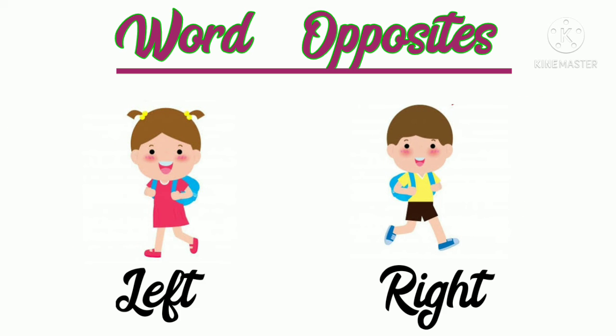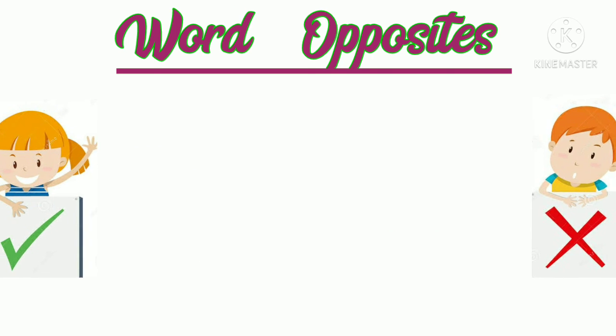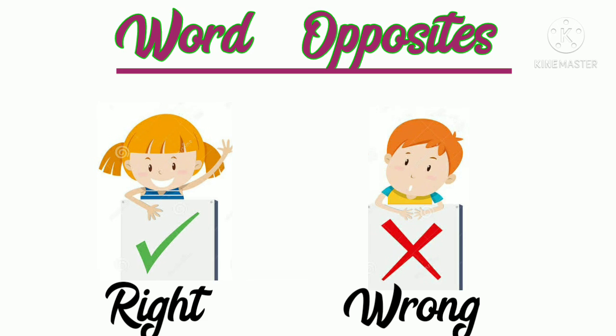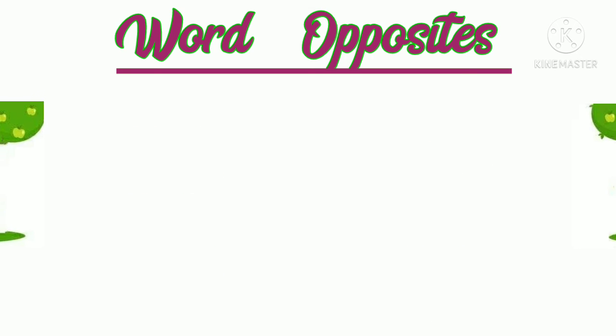Next is left and its opposite is right. Opposite of right is left. Next word is right. Right means sahi and its opposite is wrong. Wrong means galat.